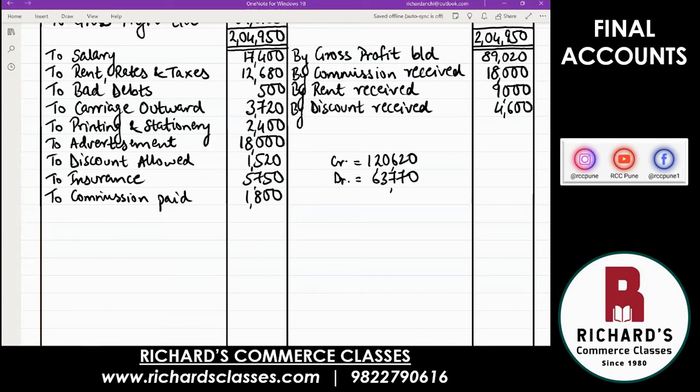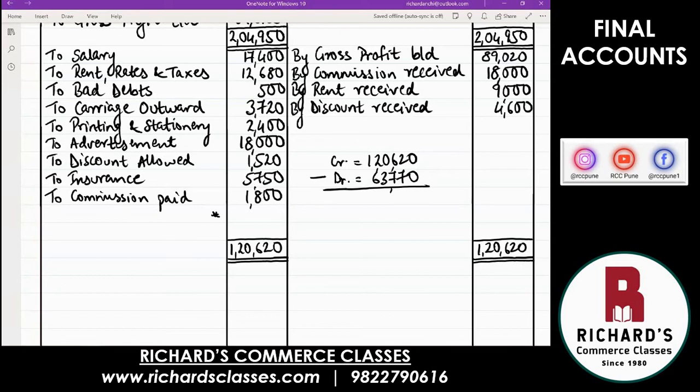Now what you will do is again close this account, which means take the total, both sides, and write the greater total. That is the credit side total, 1,20,620. Same on the debit, 1,20,620. 6,850. Okay, so that means debit side was less. You need to put an amount on the debit side to make both of them equal. Subtract and you will find that balance.